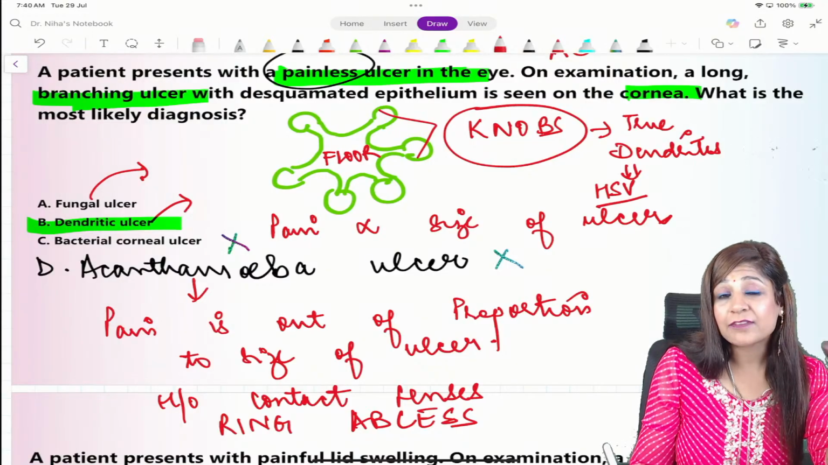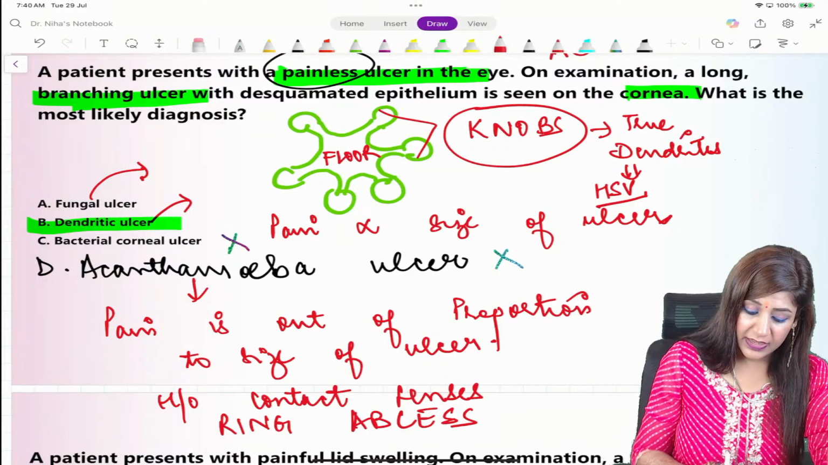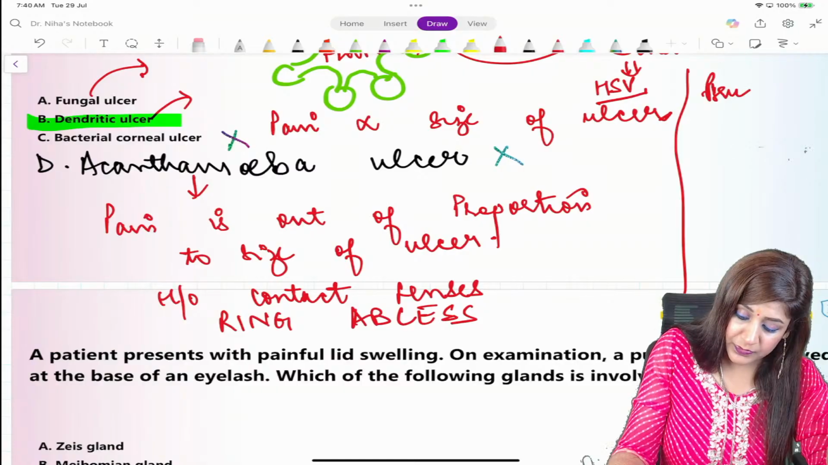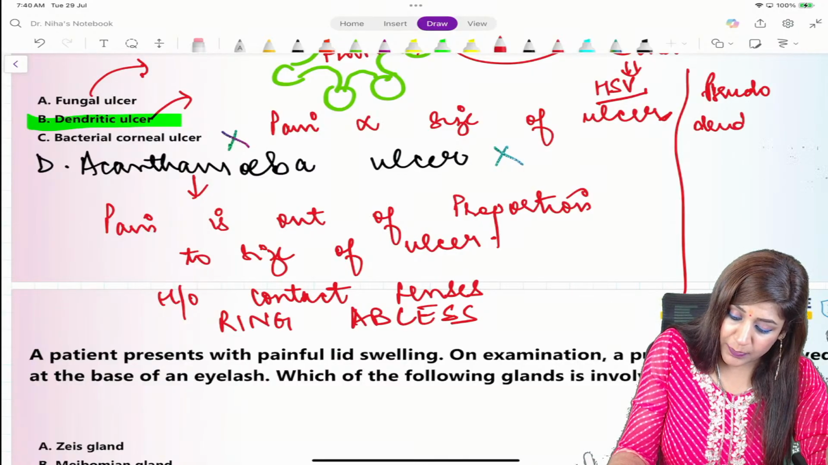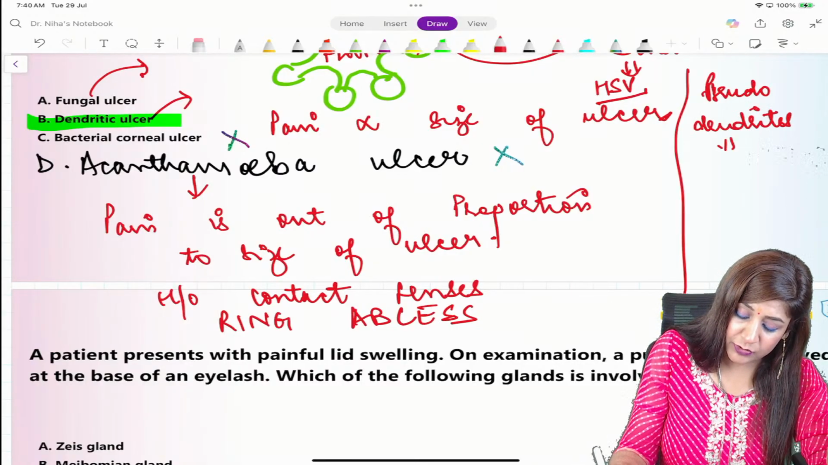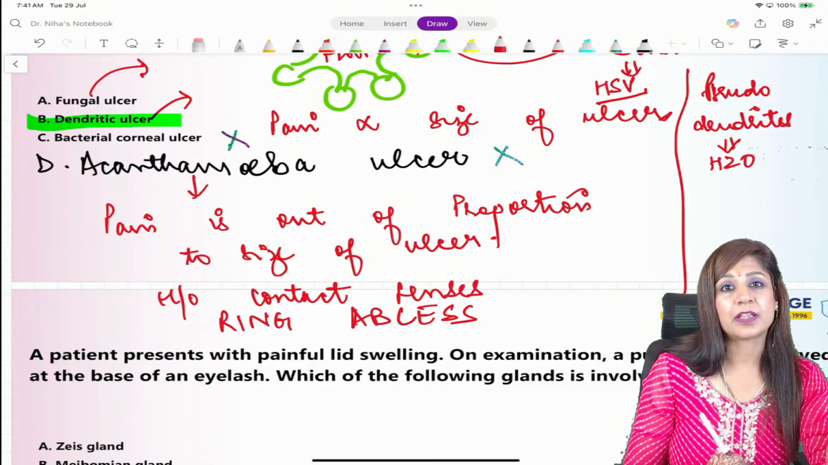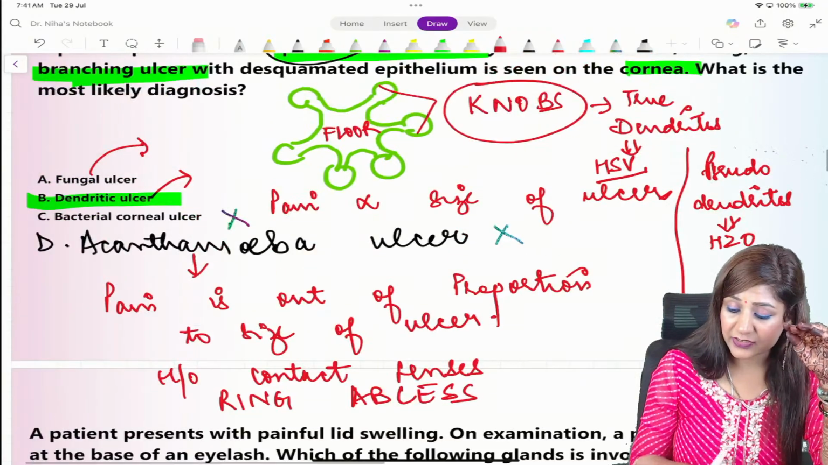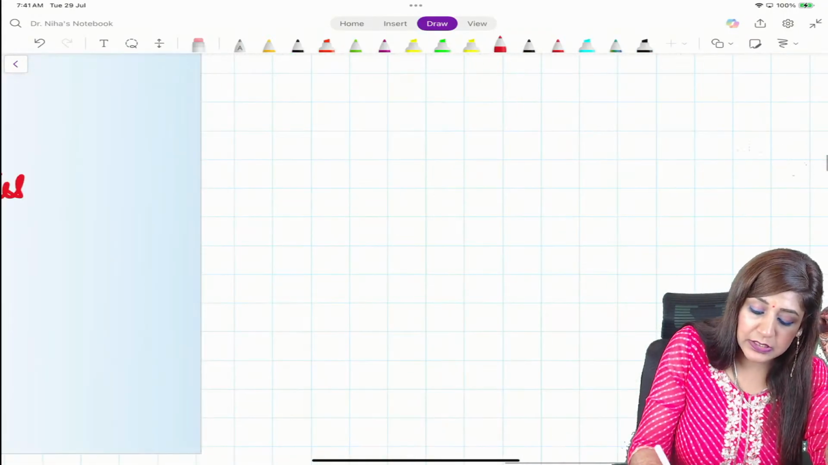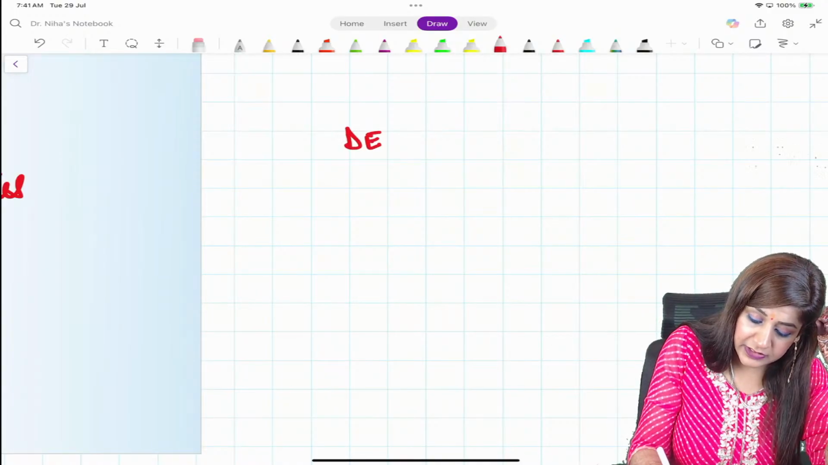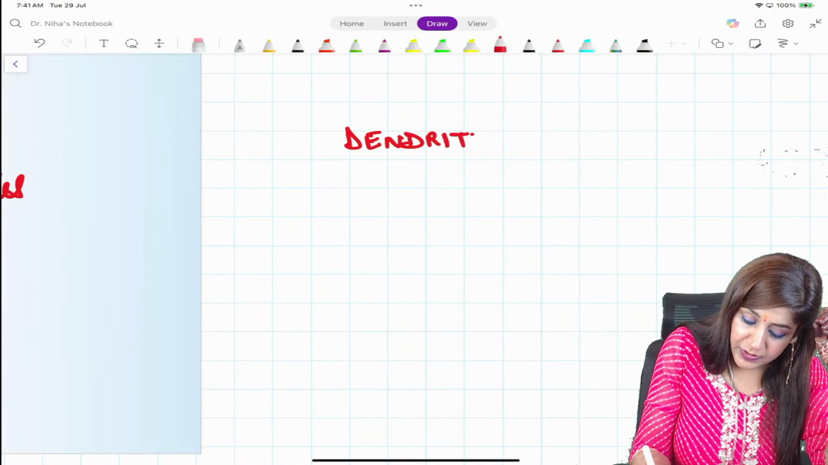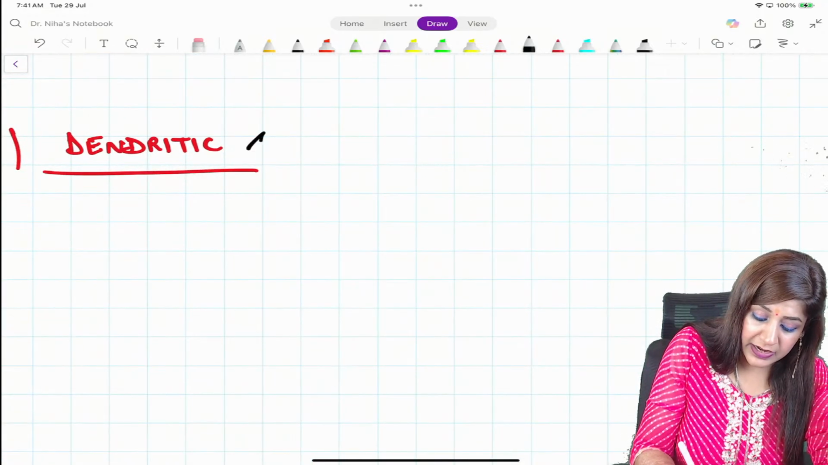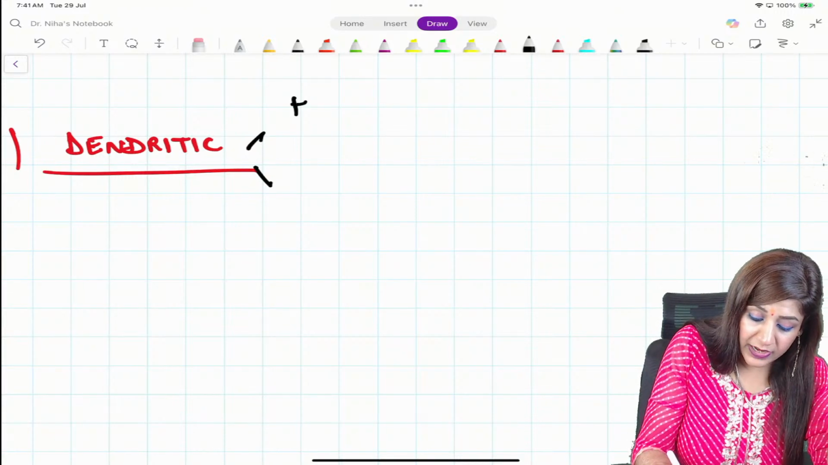While if I do not have these knobs, then it is pseudodendrites, and whenever I am talking about pseudodendrites, this is found in herpes zoster ophthalmicus, right? Now another important thing is the stains. Whenever we are talking about dendritic ulcers, you have to remember the staining pattern: floor and the knobs.